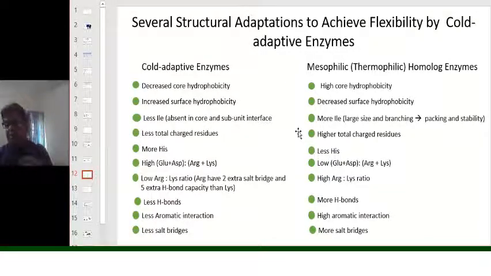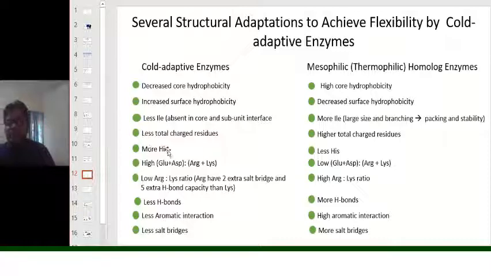That means the entropy here for the mesophilic enzyme is restricted. The entropy that it would have enjoyed is restricted, so the difference of the entropy between the mesophilic enzyme and the psychrophilic enzyme, due to the presence of a higher number of hydrophobic residues on the surface of the psychrophilic enzyme, is not that wide.